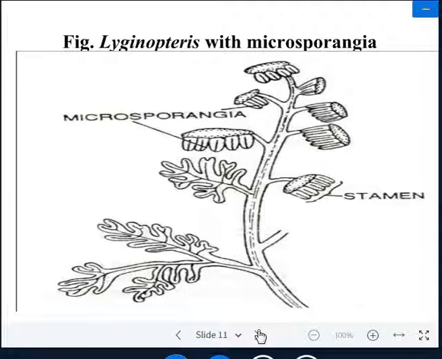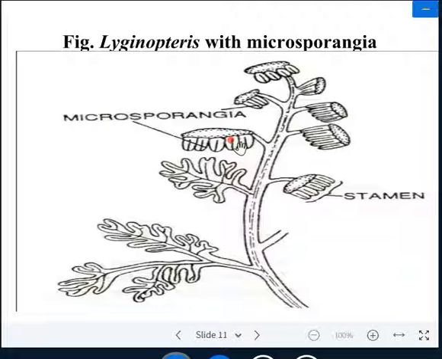So this is the picture of the microsporangia, which is known as Crossotheca hoeninghausii. It is a branch, and you may see that very pendant microsporangia develop in groups.